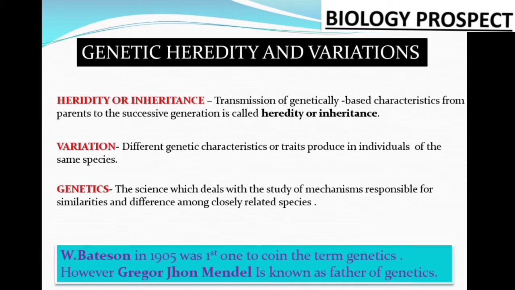That means the hereditary materials and the different variations. Actually, genetics is the study of heredity and variation. I hope these 3 topics are clear.